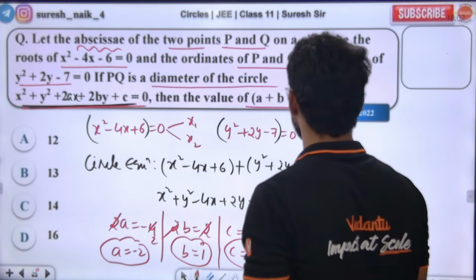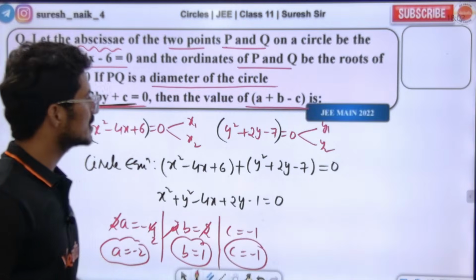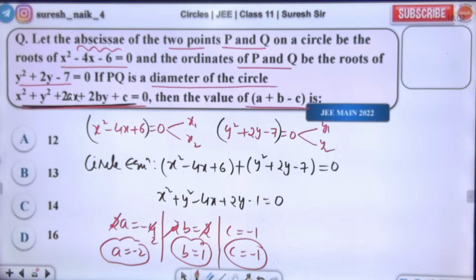Okay, I'm getting the answer as 0, but the answer is not correct. a plus b minus c. Check where the mistake happened. Is there any mistake I made in the calculation?